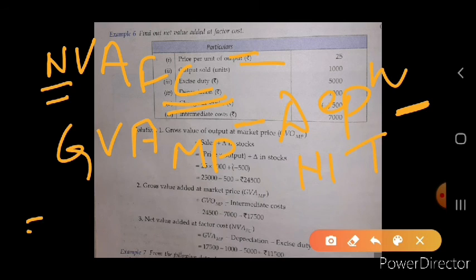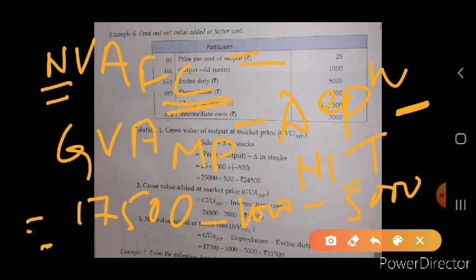So what is the value of GVA MP? 17,500. What is the value of depreciation? Depreciation is 1,000. And here the net indirect tax is not given, but excise duty is called the indirect tax, so we will subtract it. What is the value of indirect tax? It is 5,000. So we get the value of 11,000.